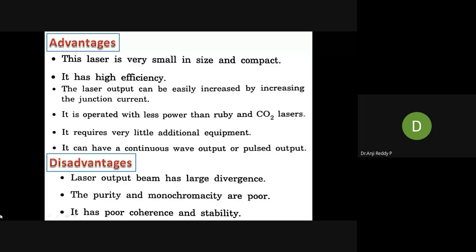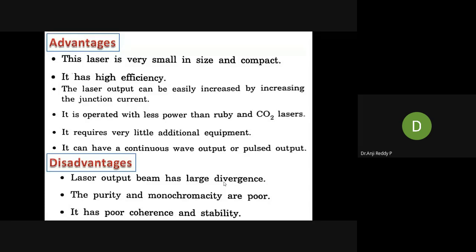Check this one: the laser output beam has large divergence. Large divergence means, take a semiconductor diode laser pointer used for a PPT presentation. If you increase the distance between the wall and the laser, then automatically the diameter of the spot will increase. That means it has large divergence. Actually, for other lasers, divergence is almost zero.